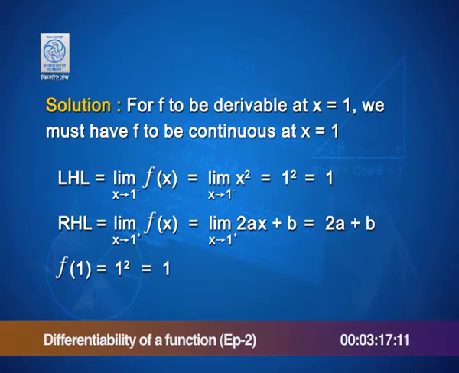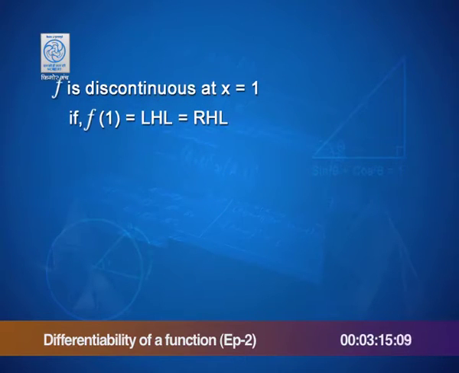So, the function will be continuous at x is equal to 1 if the left hand limit equals the right hand limit equals the value of the function. That gives rise to the condition 2a plus b equal to 1. Hold on to that and let us begin the conditions on derivability.